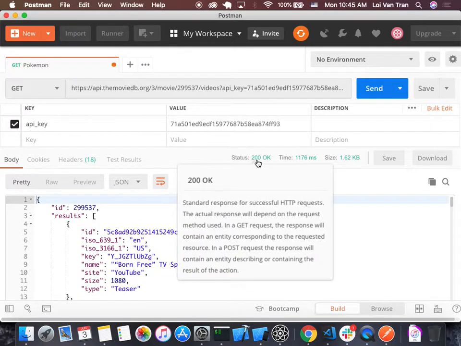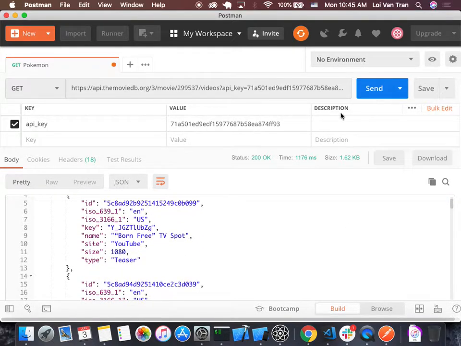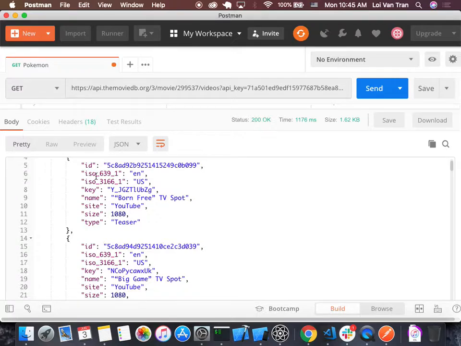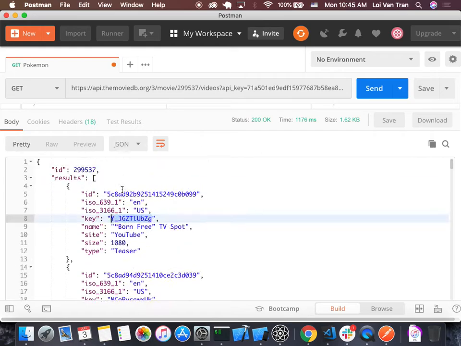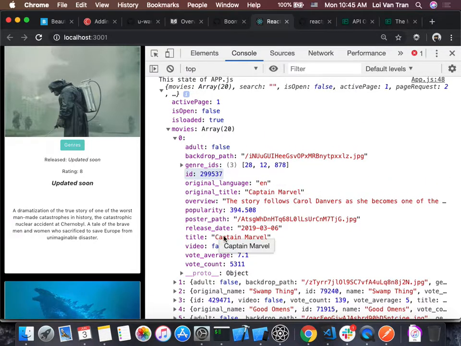And we can see that Postman gave us back a 200 response code. And what is our results right here? We can see that we have some interesting stuff, right? It's some additional data, ISO, key, name, site, size, etc. I specifically know that what we want is the key right here. So to experiment, we're just going to test. This movie was Captain Marvel, right?